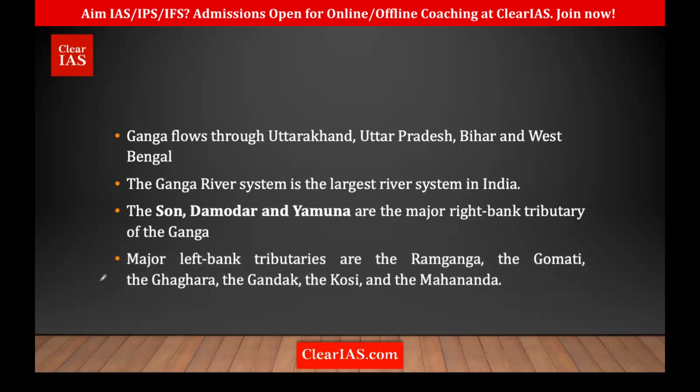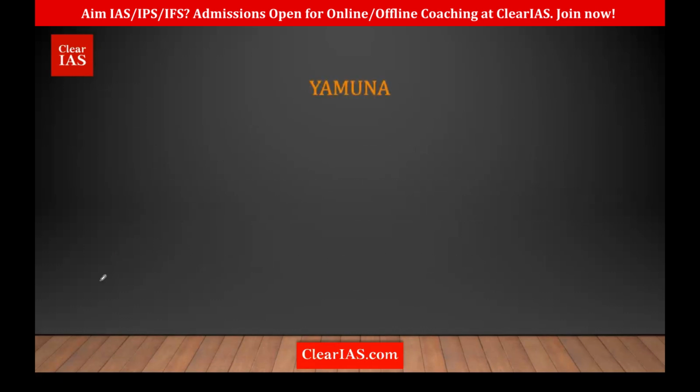Then we have the left bank tributaries. All of them are originating from the Himalayas. So we have Ramganga, Gomti, Ghaghara, Gandak, Koshi, and Mahananda. These are the left bank tributaries. Clear? We'll see the picture of this and see these in detail, so that you will be able to understand. It will be much more clear.